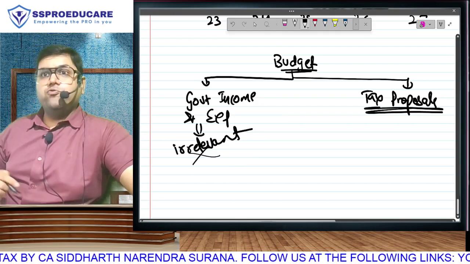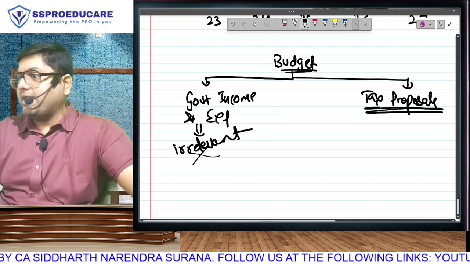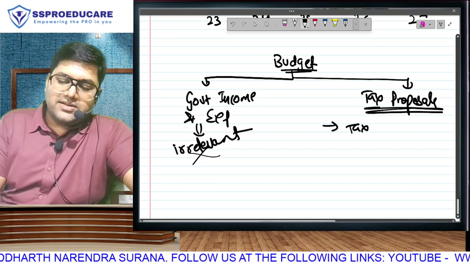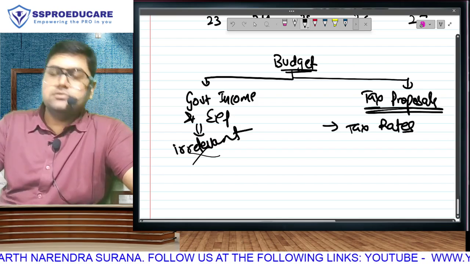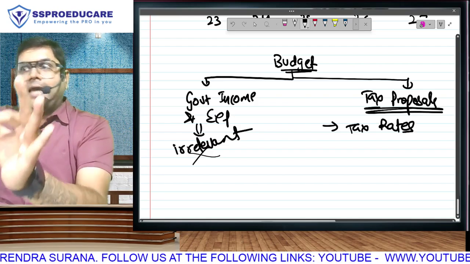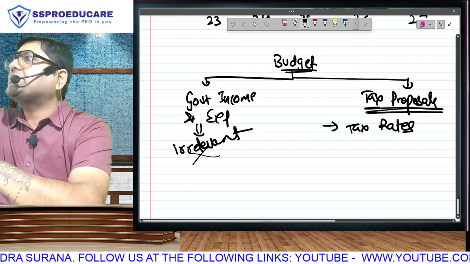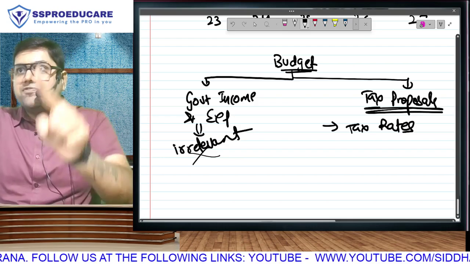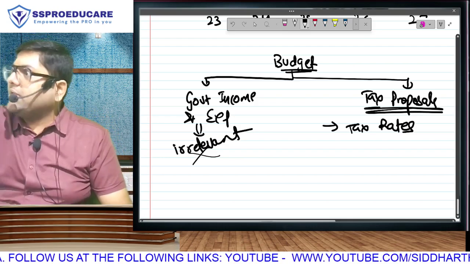What do we have to do from this part of the budget speech, which will directly come in our exam? Two things. One, the tax rates. For those of you all who are not aware, which is all of you all, income tax rates are not given in the Income Tax Act. Tax rates change every year. And what will be the tax rates applicable for the upcoming year, they will announce in the budget.